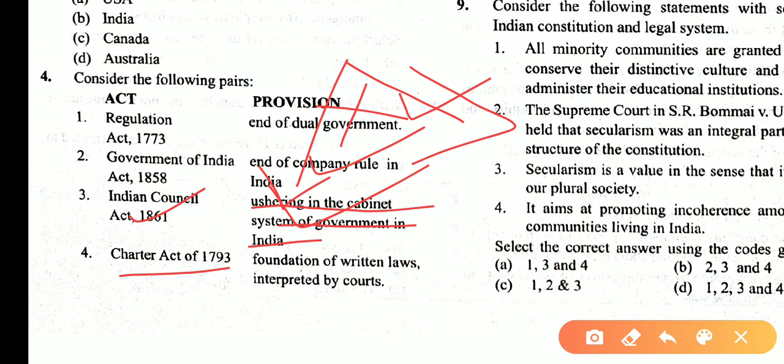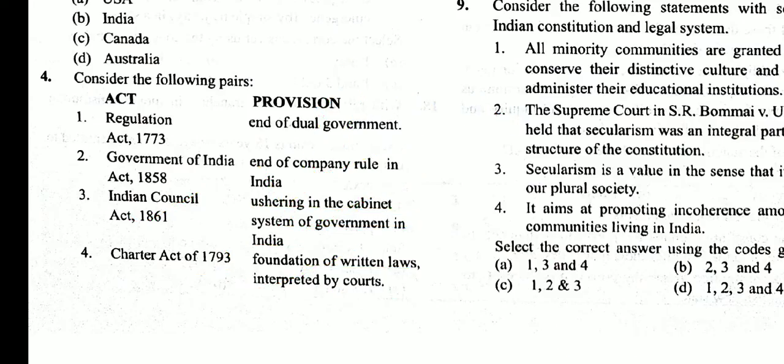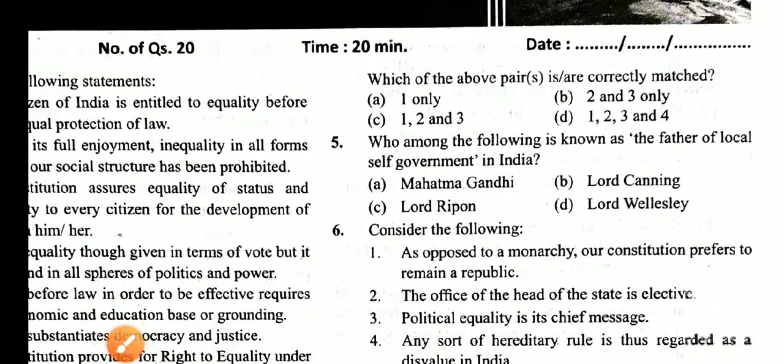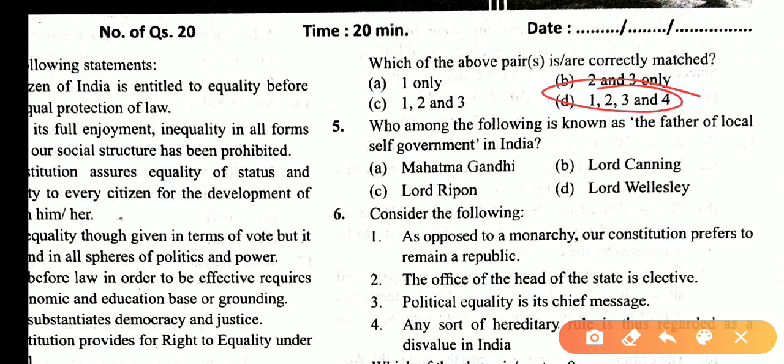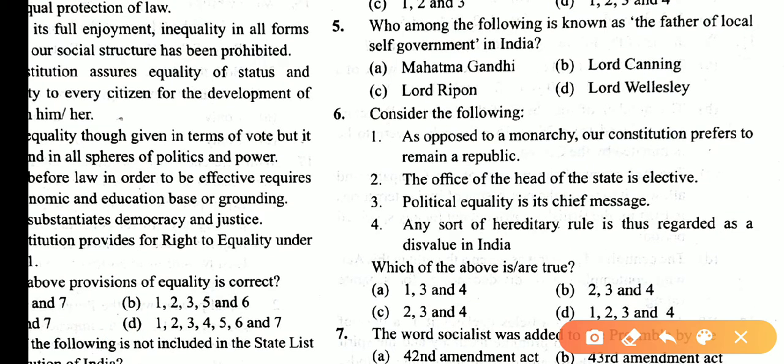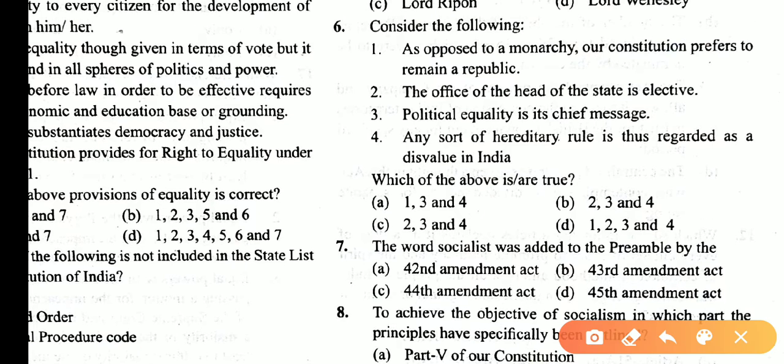Charter Act of 1793 laid the foundation of written laws interpreted by the court. This statement is also correct. So asking about which of the pairs is correctly matched, the answer is D, 1, 2, 3 and 4. Who among the following is known as the father of local self-government in India? You know that the father of local self-government in India is Lord Ripon, not Mahatma Gandhi, not Lord Canning and not Wellesley. So the answer is Lord Ripon. Answer is C.